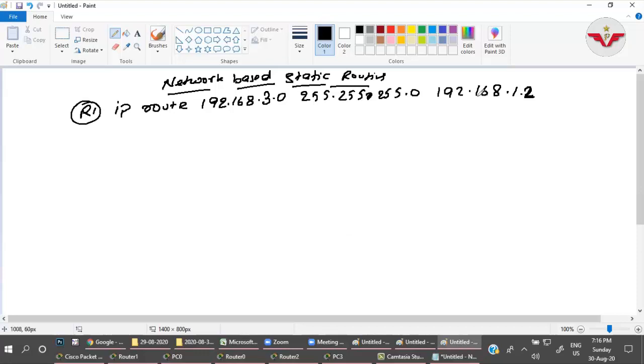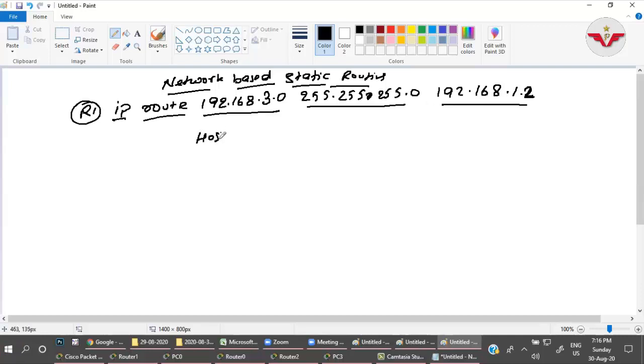The same thing you have to understand for other networks, like for 2.0 the network would be 2.0, and you have to understand what exactly the path would be. The syntax would be like this: IP route, the network for which you are giving the path, the subnet mask, and the forwarding router IP address. Okay, now